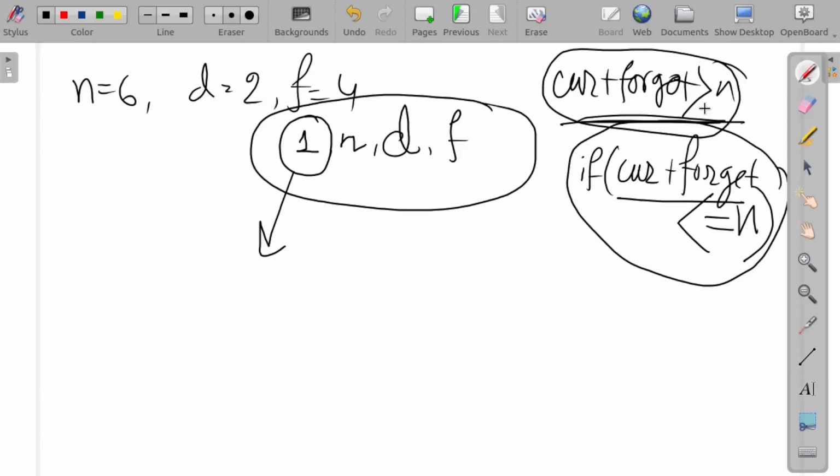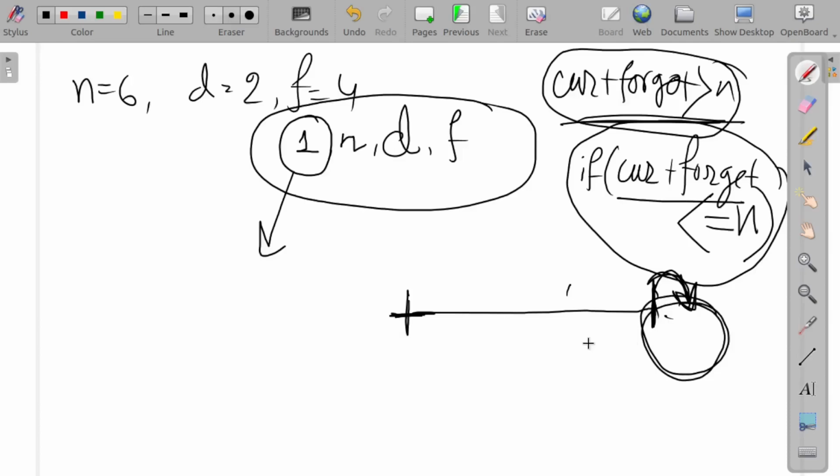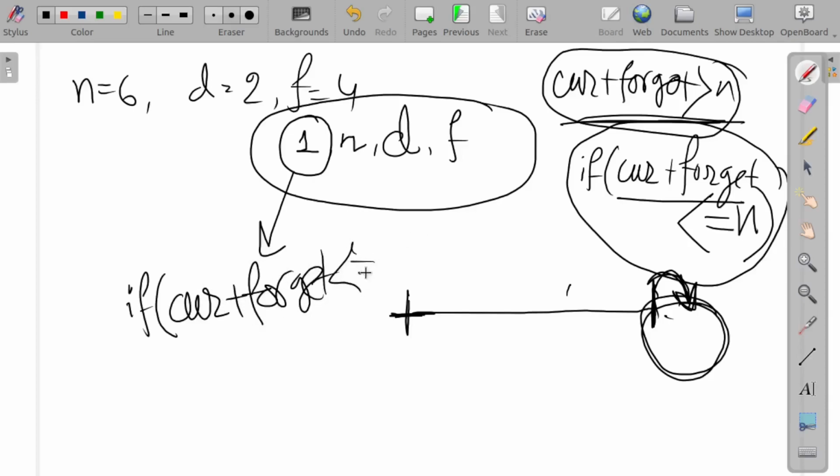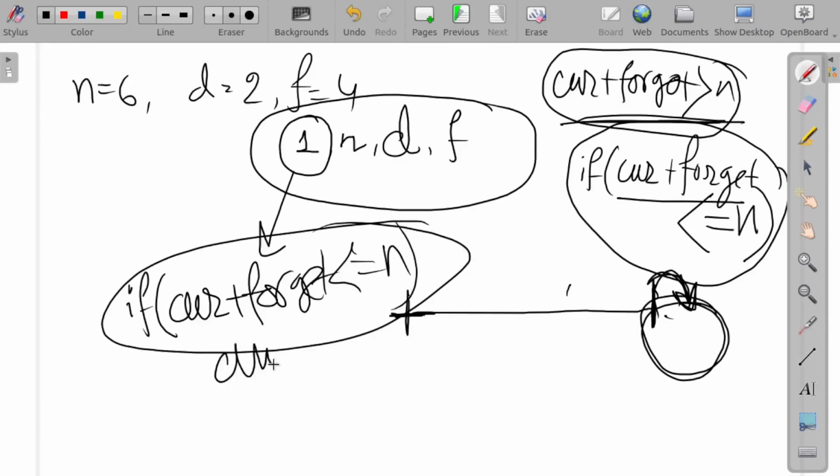Suppose my current start is there and the forget value has ended there. After that span, the person will forget the secret. So in that case I can reduce my answer. That is the first base condition: if current plus forget is less than or equal to n, I will deduct, and otherwise the answer will be incremented for each person as it goes to the recursive call.